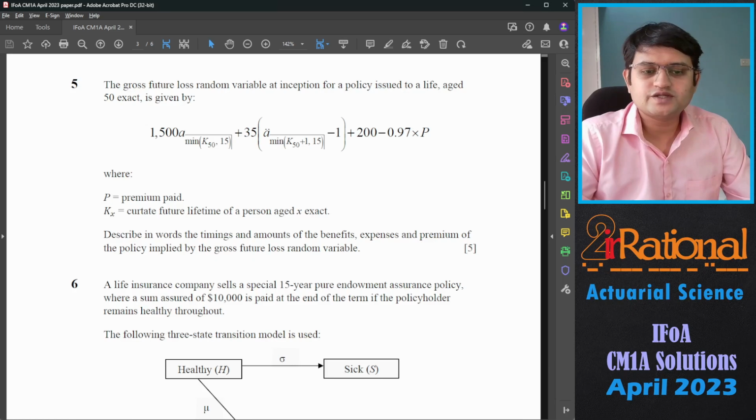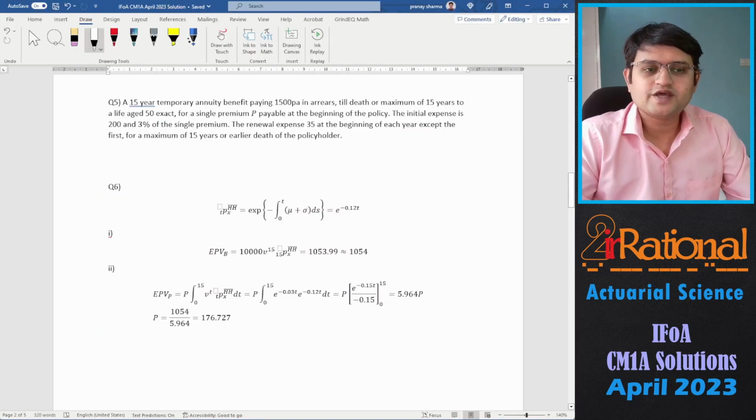Describe in words the timing and the amount of the benefit, expense and the premium of the policy implied by the gross future loss random variable. So we'll say a 15-year temporary annuity benefit pays 1500 per annum in arrears till death or maximum of 15 years to a life aged 50 exact. For a single premium P payable at the beginning of the policy, the initial expense is 200 and 3% of the single premium. You could write 3% being a commission.